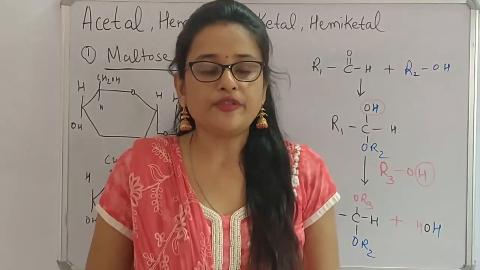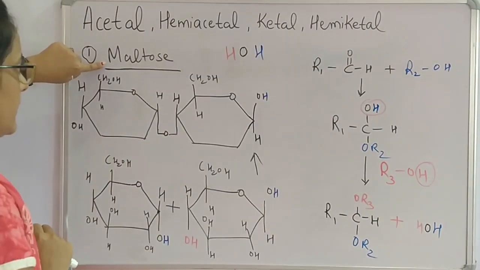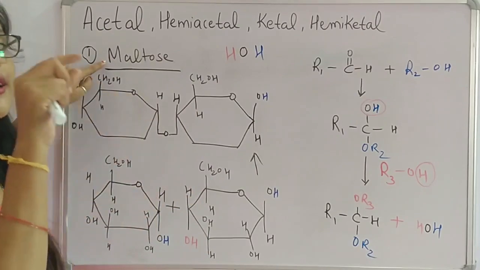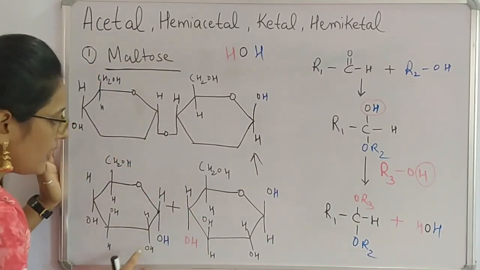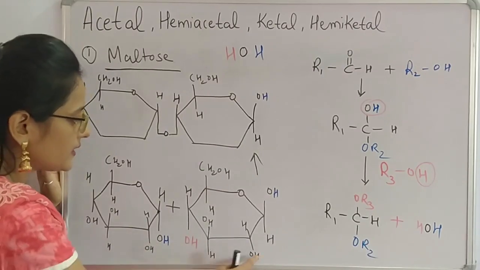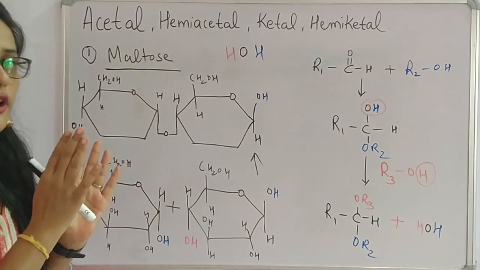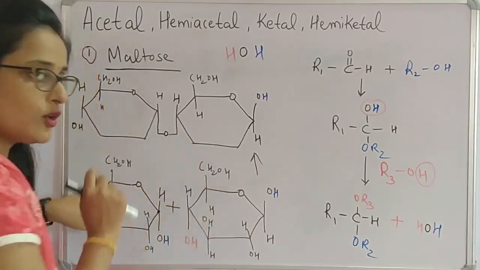During a disaccharide formation, we get an acetal. That is, this is our disaccharide and this is the acetal, which is formed due to glycosidic bond in between one hemiacetal and one alcohol containing organic molecule. This maltose is formed when alpha D glucose forms glycosidic bond with beta D glucose.